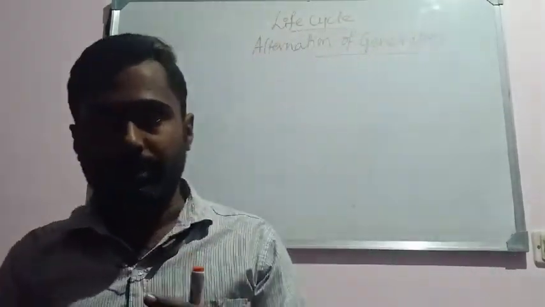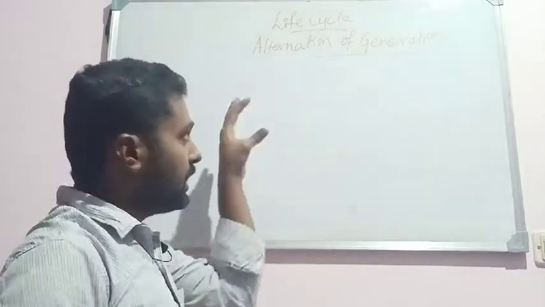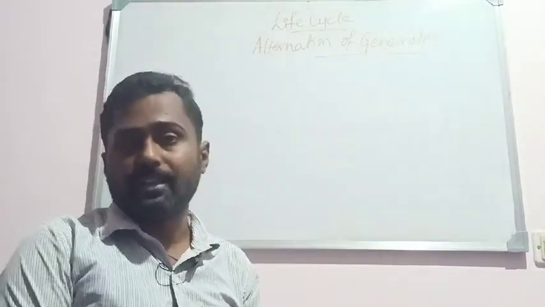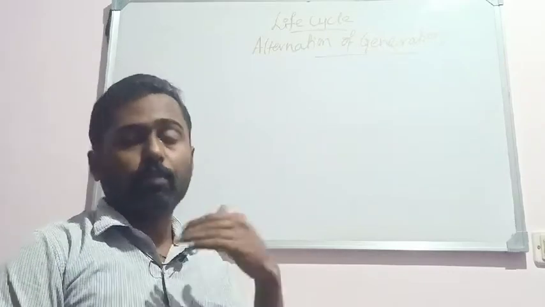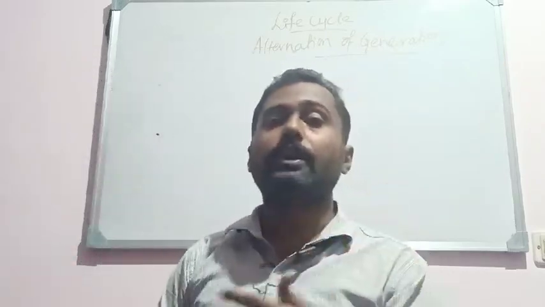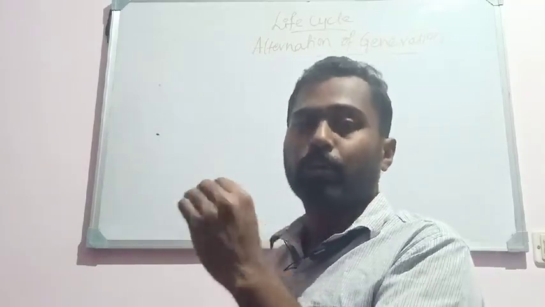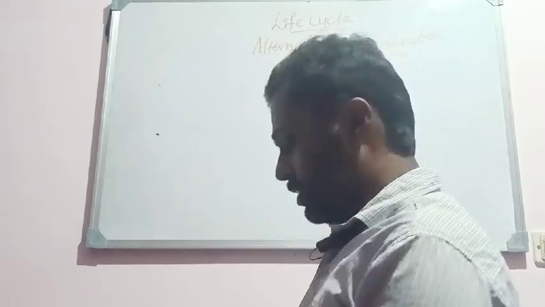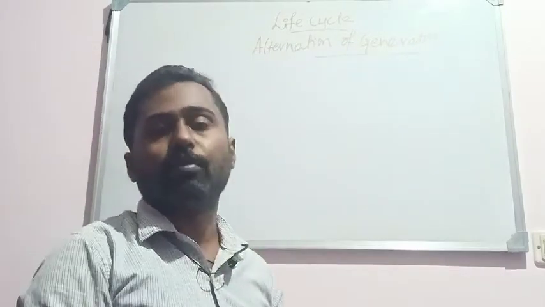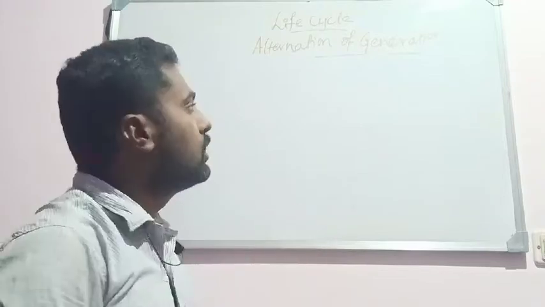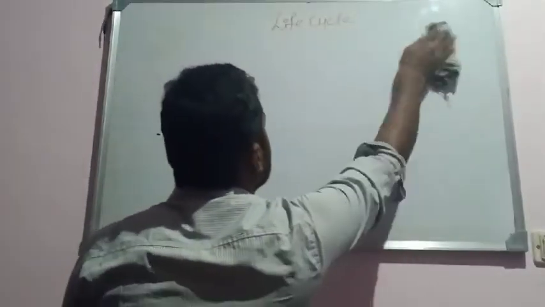So this is very important. For 2 or 3 marks this is asked in the examination. Okay, so they may ask you to write down the life cycle of bryophytes, or write down the haplodiploid life phase of bryophytes, or usually the life cycle of bryophytes, or what is alternation of generation, or write the schematic representation of the life cycle of bryophytes. Okay, so let us see the life cycle of the bryophytes.